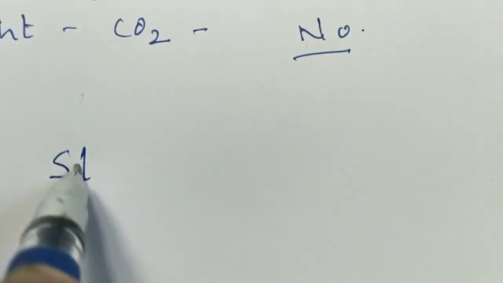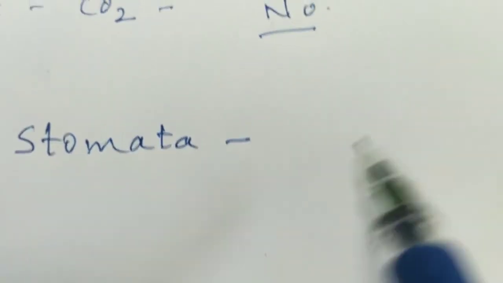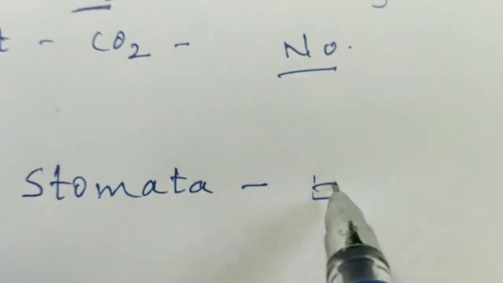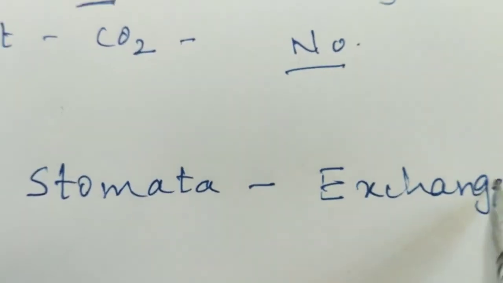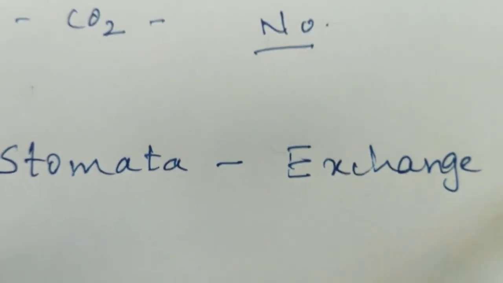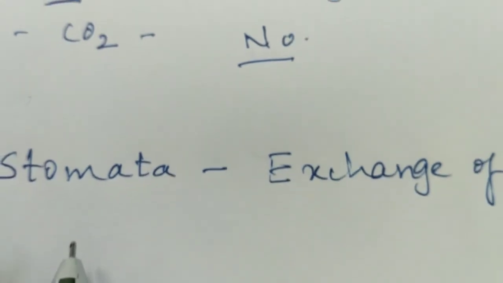We have learnt that stomata are the site of exchange of gases. But is that correct?